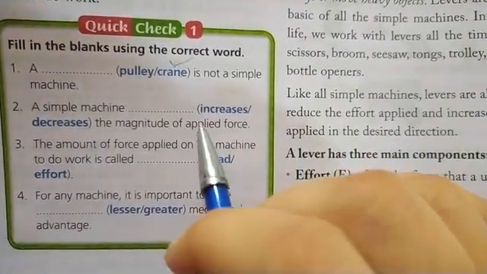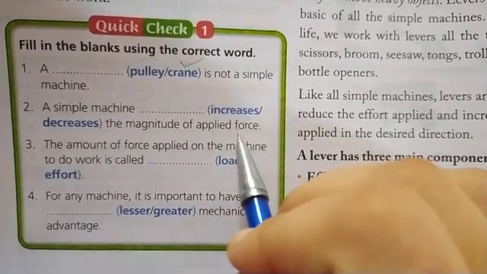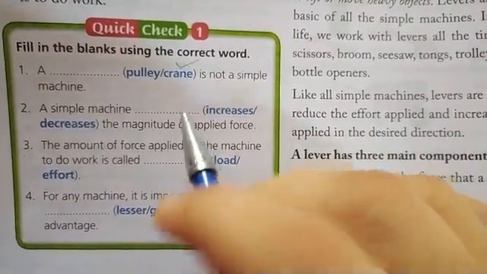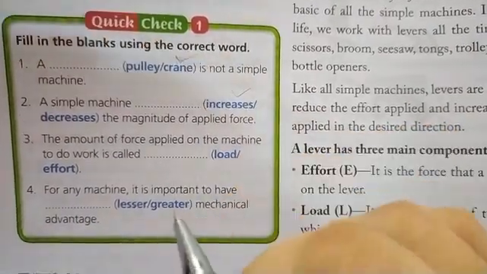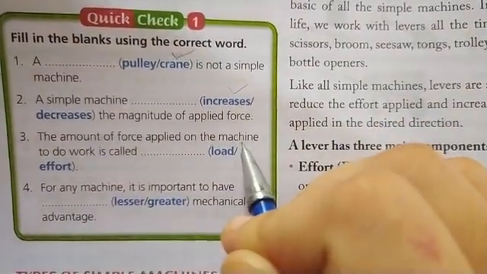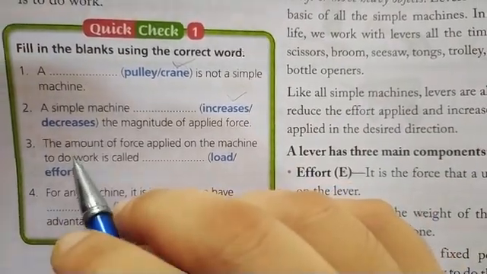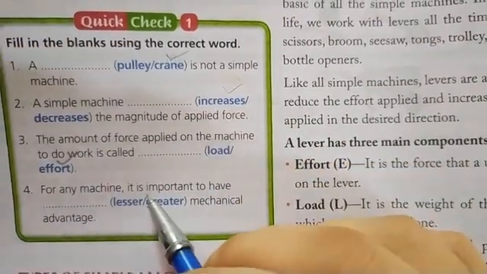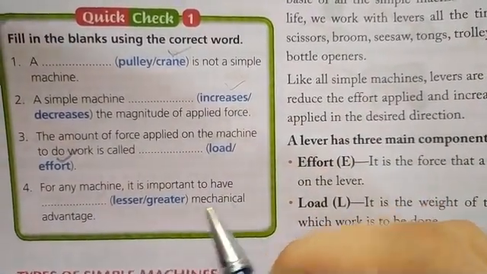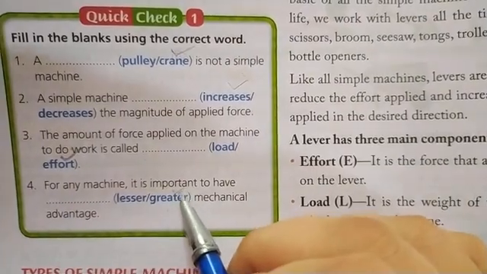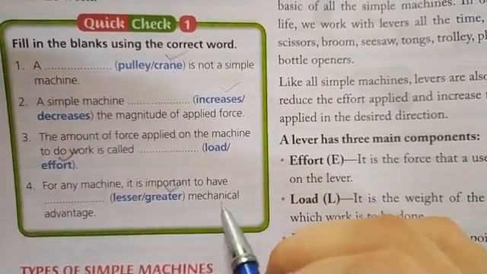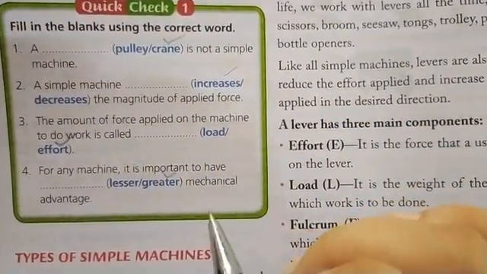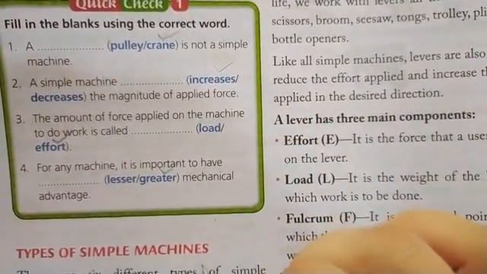A simple machine increases or decreases the magnitude of applied force. What it will do, it will increase the magnitude of the applied force. The amount of force applied on the machine to do work is known as effort. For any machine, it is important to have greater mechanical advantage. The more the mechanical advantage, the easier the work that can be done by the machine.